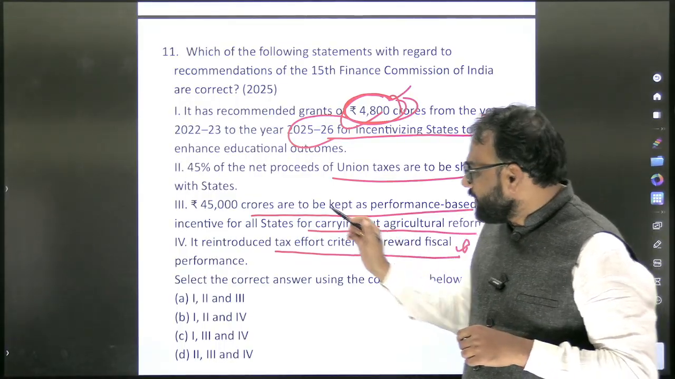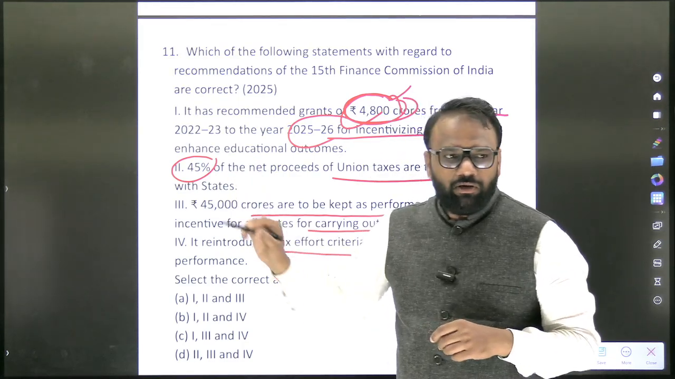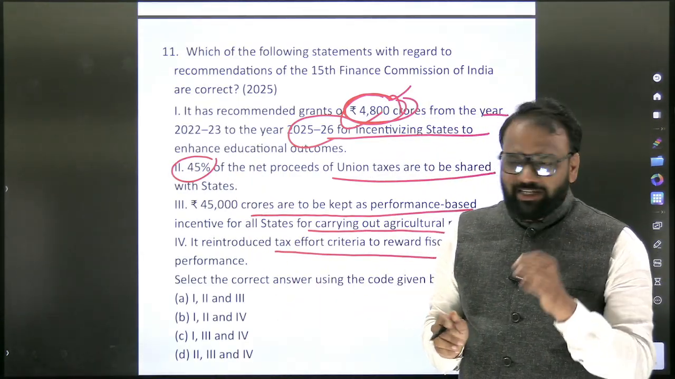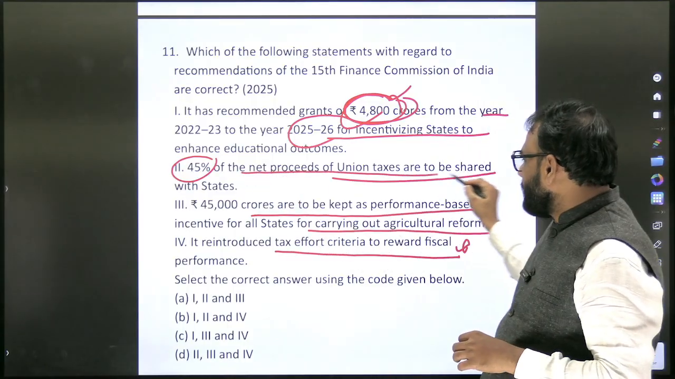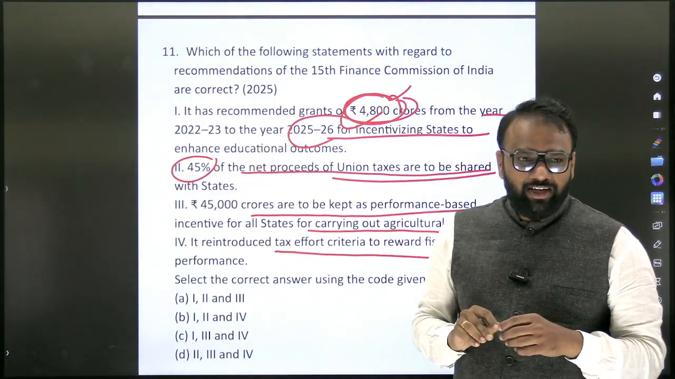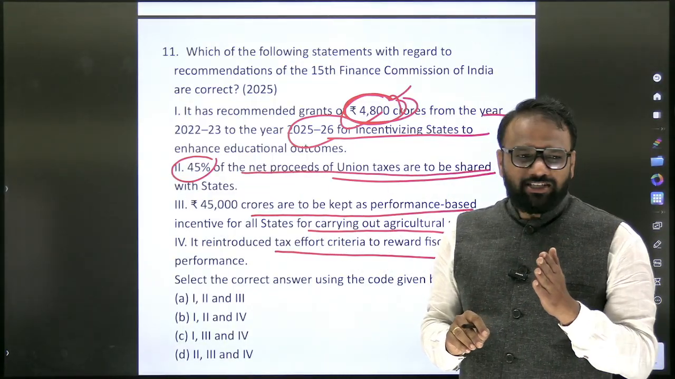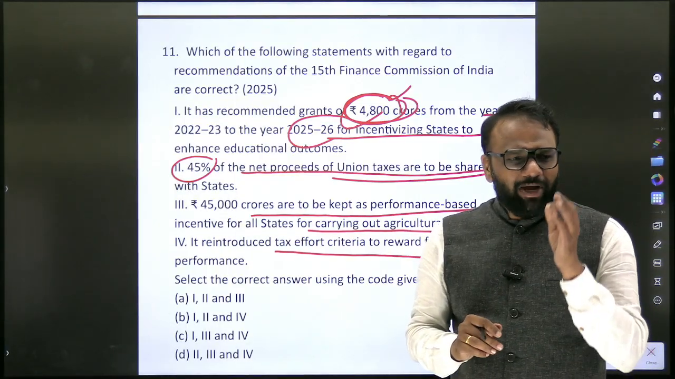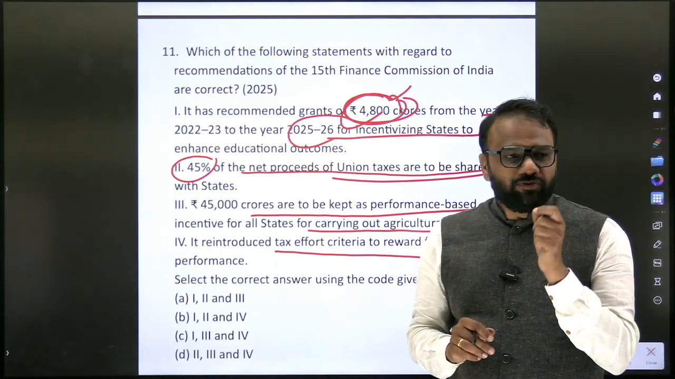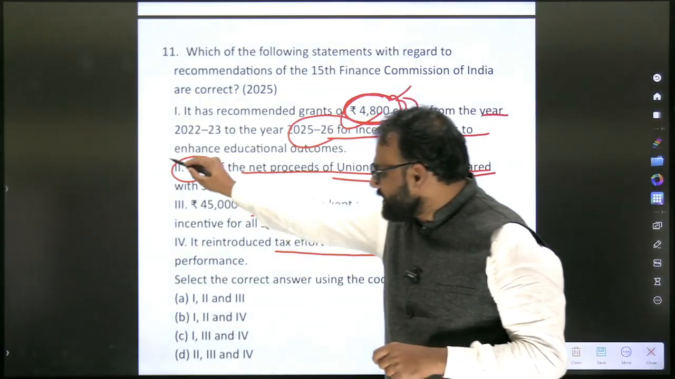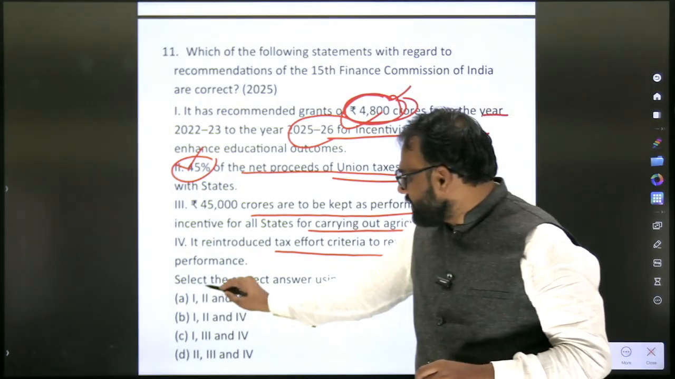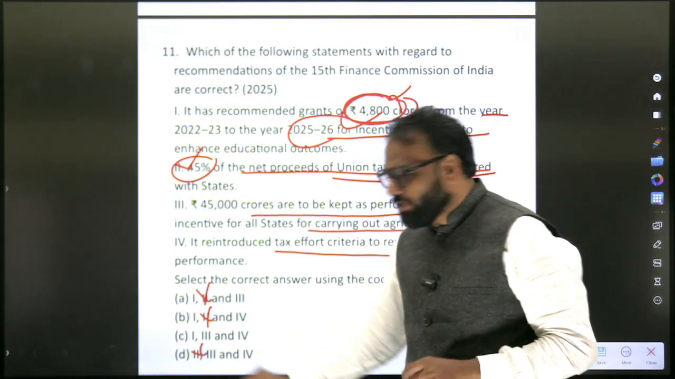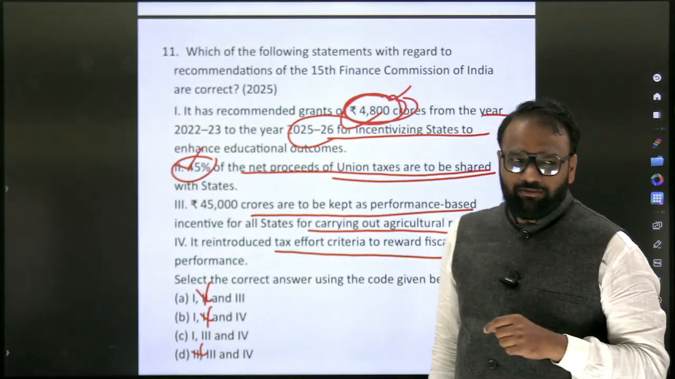Yes, so we know that it is 41%. The 15th Finance Commission's recommendation is 41% of the net proceeds of the union taxes to be shared with the states. See, Finance Commission has repeatedly appeared. At least 2 to 3 times in the past 5 years the question has appeared, and we have a crystal clear idea that it is 41%. So when you eliminate statement 2, you are left with only one choice, that is 1, 3 and 5. Okay, 1, 3 and 5.